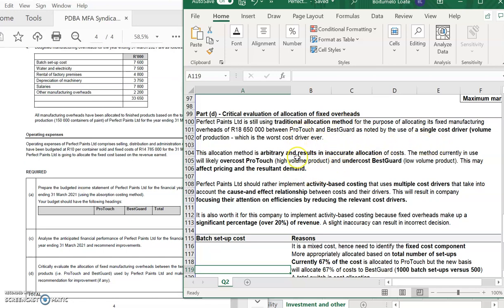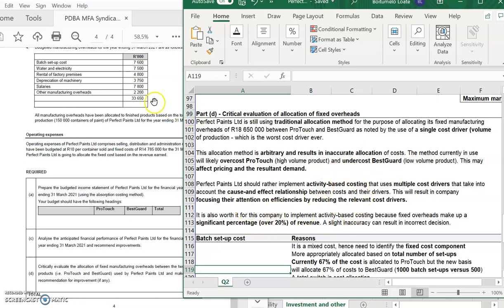And what you've seen there, based on what you've looked at with the contribution margin versus the gross profit margin, they are overcosting ProTouch and they are undercosting BestCard, which is the low volume product. Okay, and then this also might impact on what you're charging and your markup and the resultant demand on each of these products. If you priced ProTouch in a better way, you potentially could have a higher demand and higher sales. And if you've undercosted BestCard, maybe this is the reason why you're seeing such a huge gross profit margin, but you'd see a lower gross profit margin.